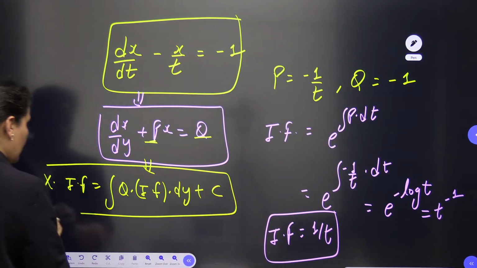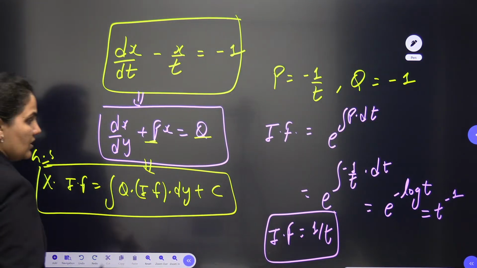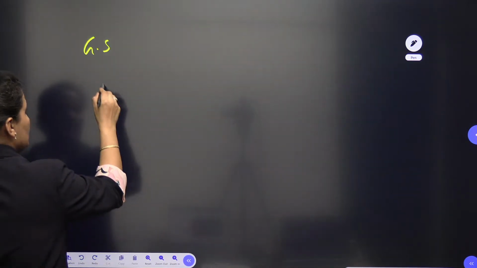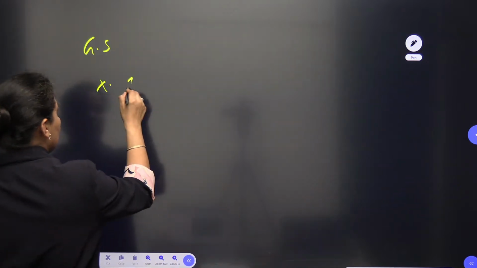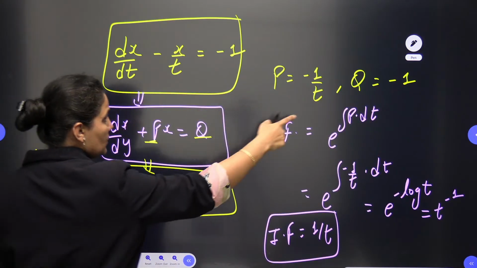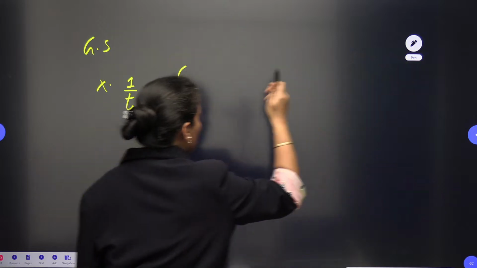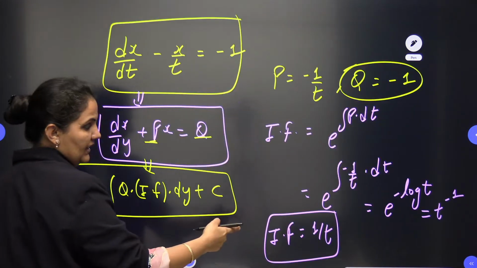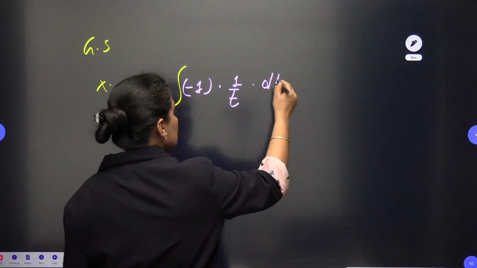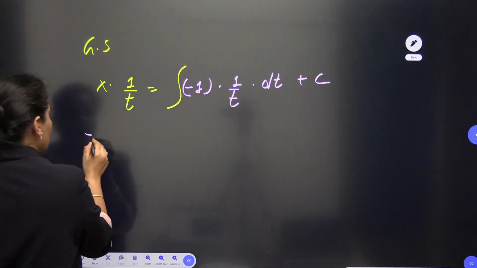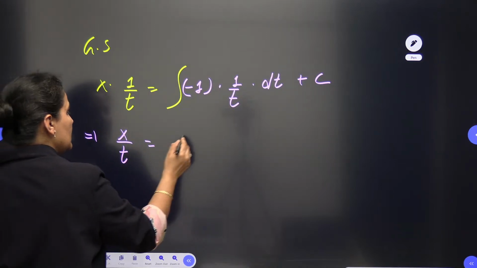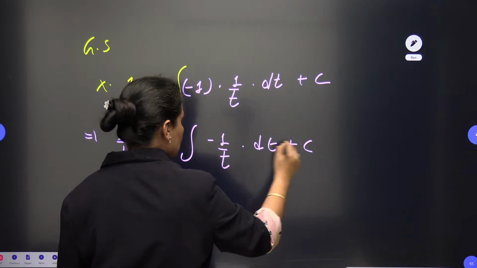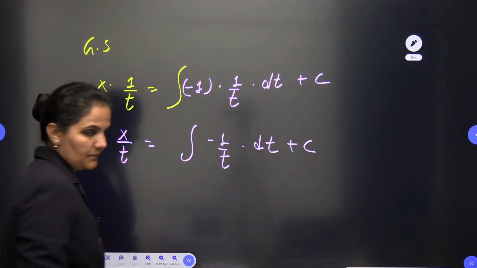So x/t equals the integral of -1/t dt plus c.